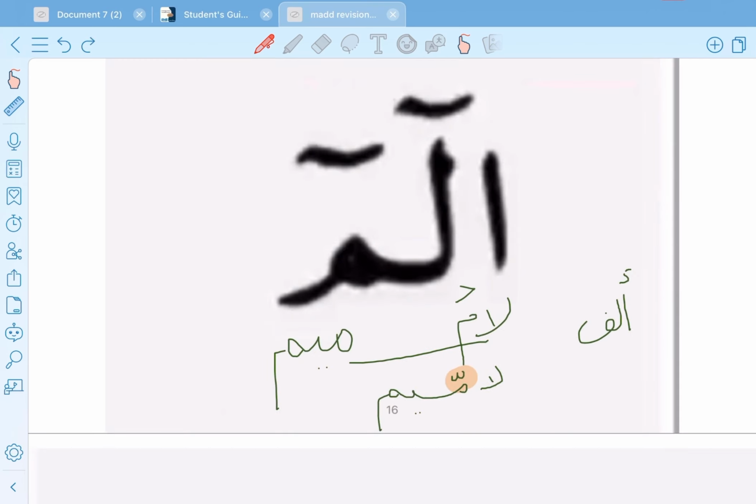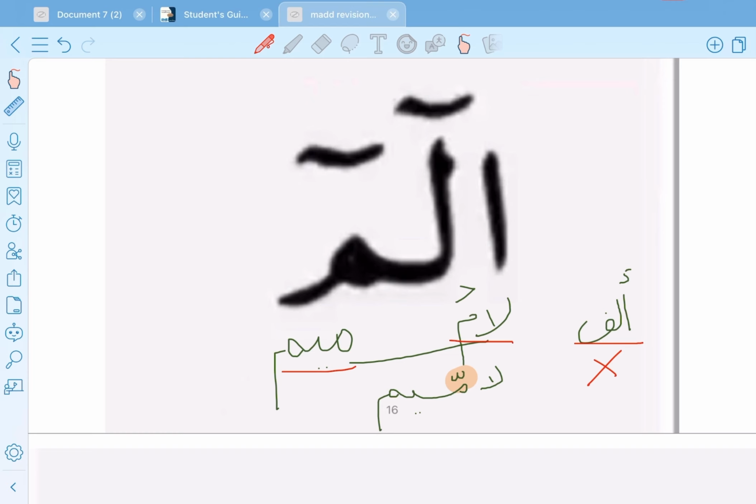Next example we have ألف لام ميم. ألف, this is the name of the letter. So Alif doesn't have mad. We don't prolong here. It's from the first category. Lam, it's from the fourth category. سنقص لكم. And Mim also is from the fourth category. سنقص لكم. Okay, Alif, there is no mad. Lam, yes, there is mad.